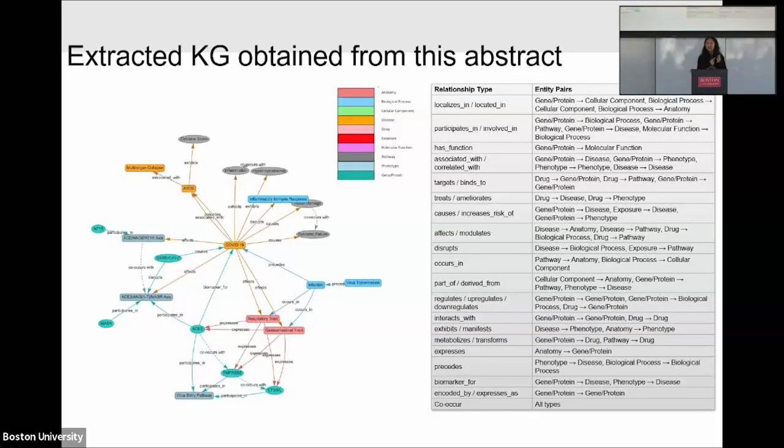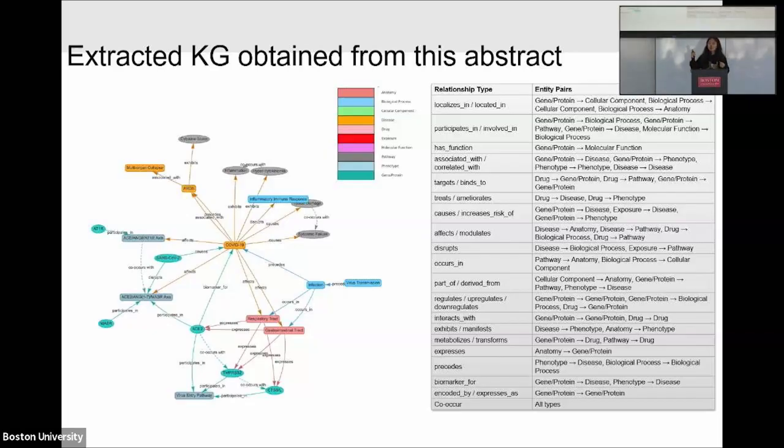Except for extracting the biomedical entities, we also need to build the relationships. Here we define 21 different types of relation between those biomedical entities. For example, a drug can treat a disease, and a gene can be a biomarker for a disease. In this knowledge graph example, I use different colors to represent different biomedical entities.